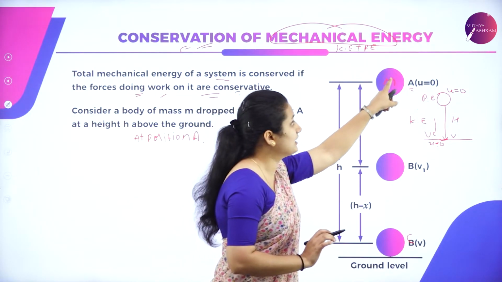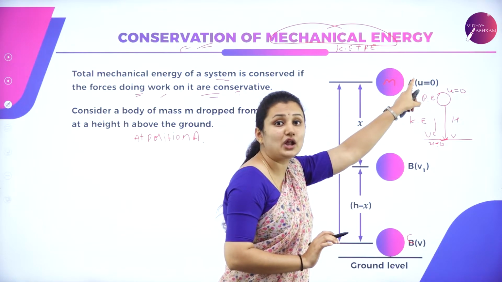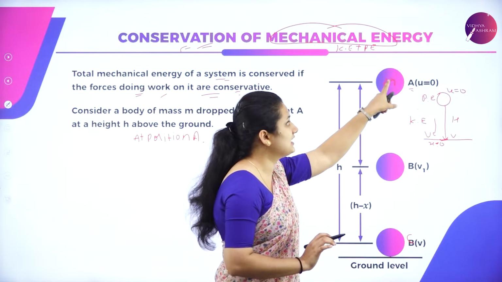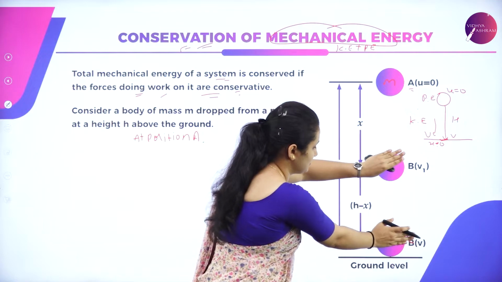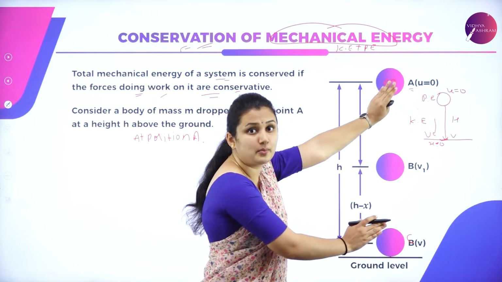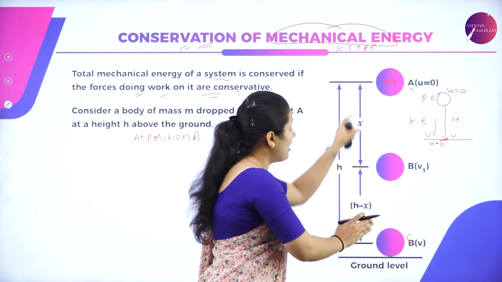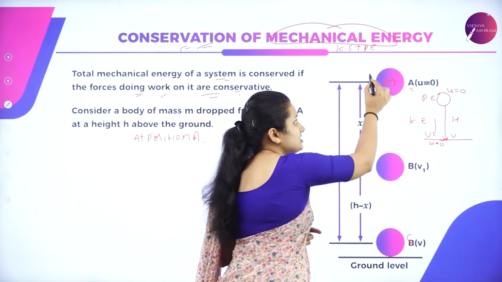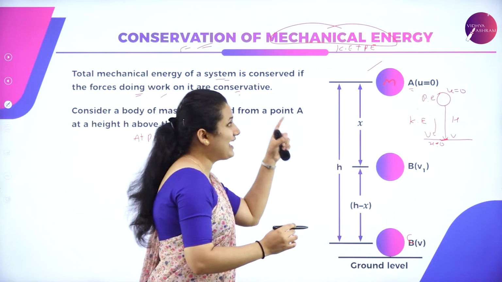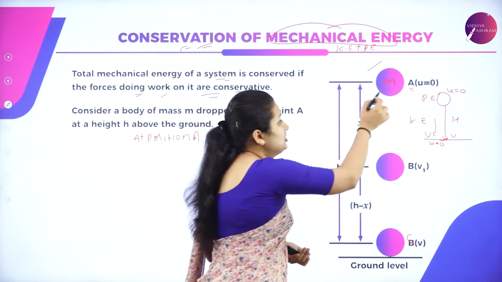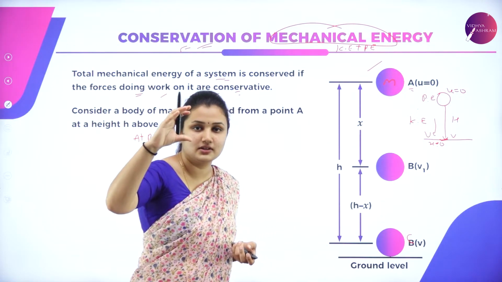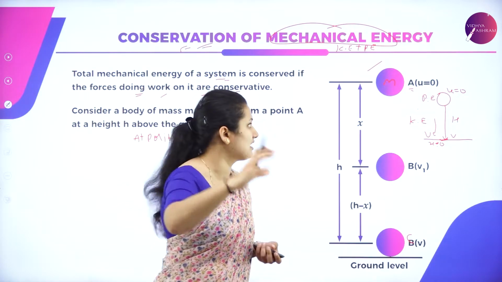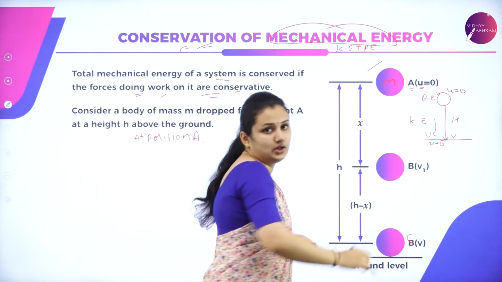Forget the other 2 positions; I am just considering the position of the ball at A. The ball has a certain mass m, and initially it is at rest. It is in my hand, so the initial velocity is 0.